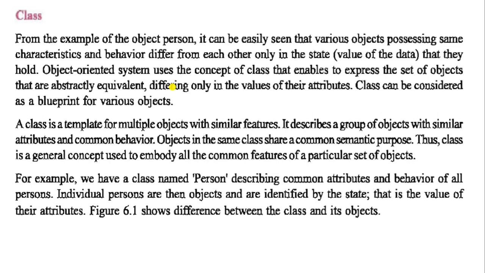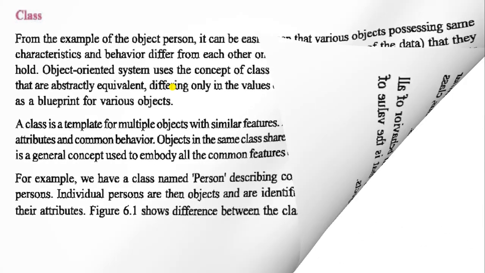Objects in the same class share a common semantic purpose. Thus a class is a general concept used to embody all common features of a particular set of objects. Within the same class, different objects are there, and you can use them. Now we discuss one example with a class named person, and the different attributes and behaviors we will discuss on the next slides.